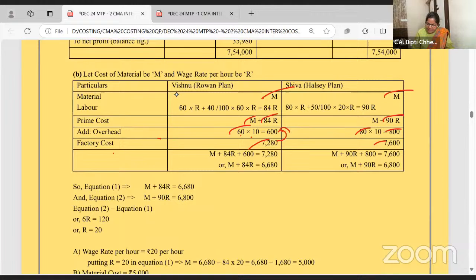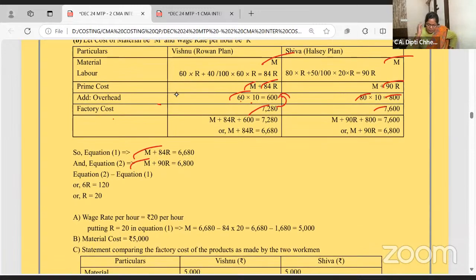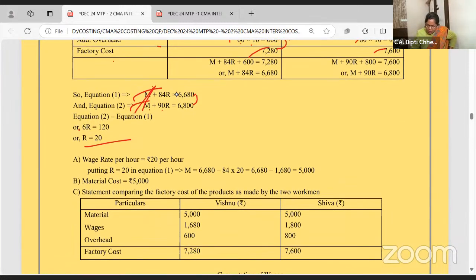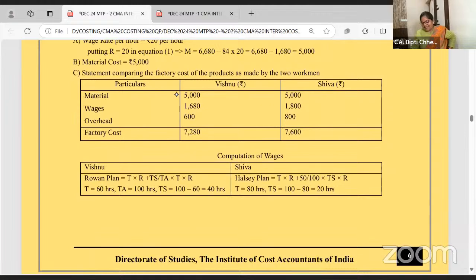Now this minus this will help you to make these two equations. Now equation 2 minus 1. So this will get cancelled. 90 minus 84. 6 hour is equal to this 120. So rate is 20. All clear to all of you? Rate is 20. And according to that, if you put, you will get answer.